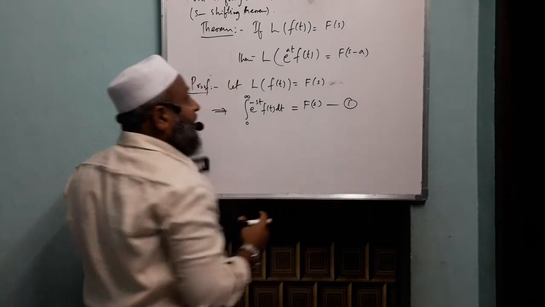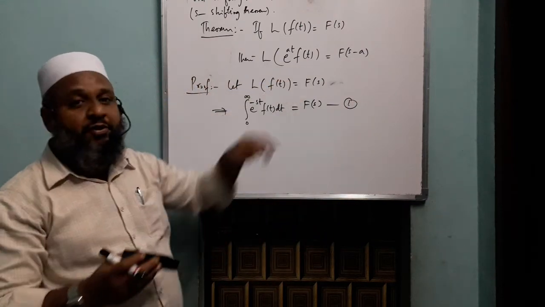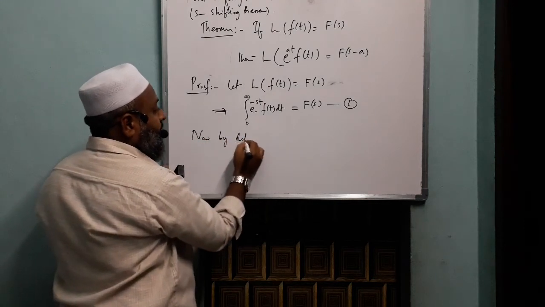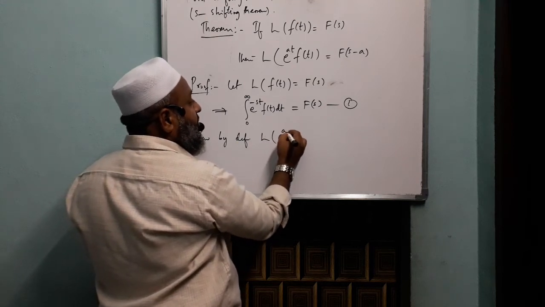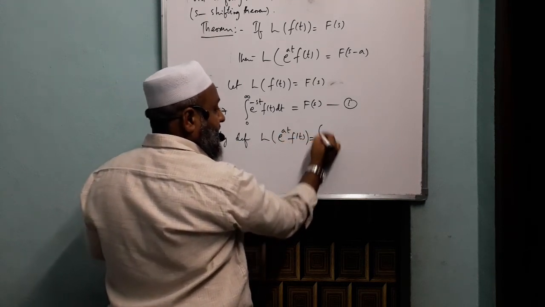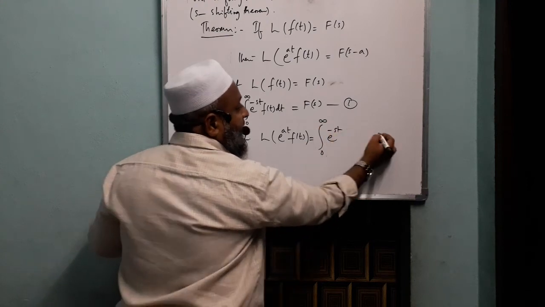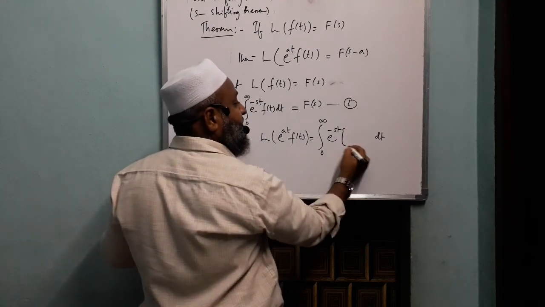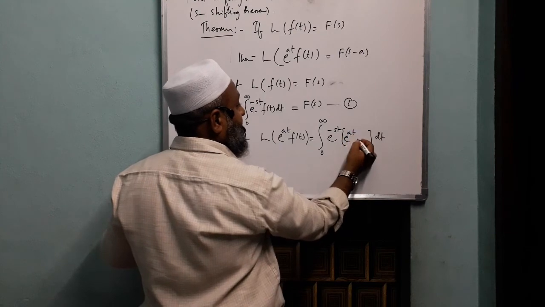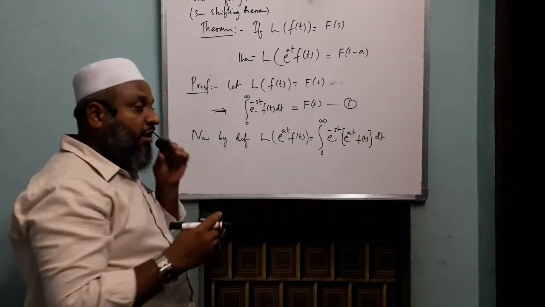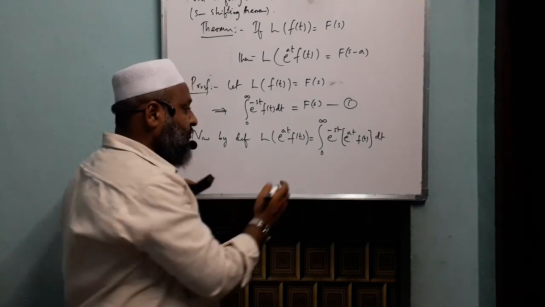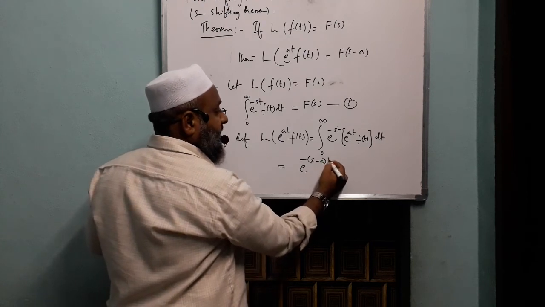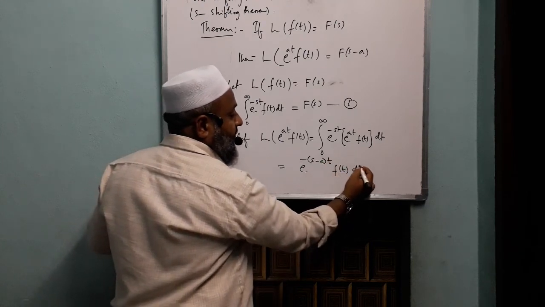Now what we need now is the Laplace transform of the product of two functions, where one among them is exponential. Now by definition, Laplace transform of e to the power of at into f of t is integral 0 to infinity e power minus st and dt. This has to be written every time. Whatever the input function is, that input function we need to write it here. That is e to the power of at into f of t. Now if you look at these two together, they combine to an exponential function. I'll just write it as e power minus of s minus a into t into f of t dt.